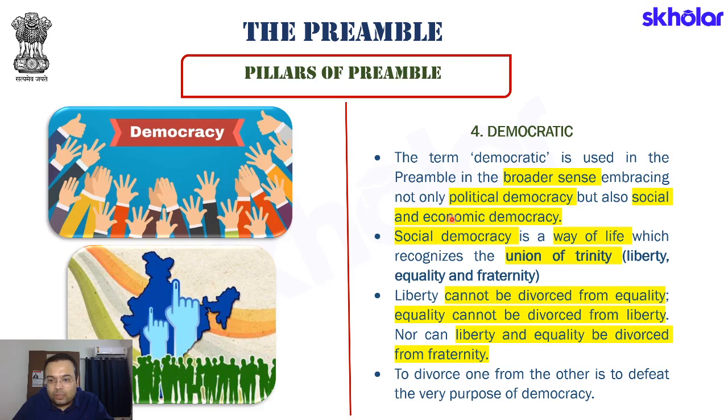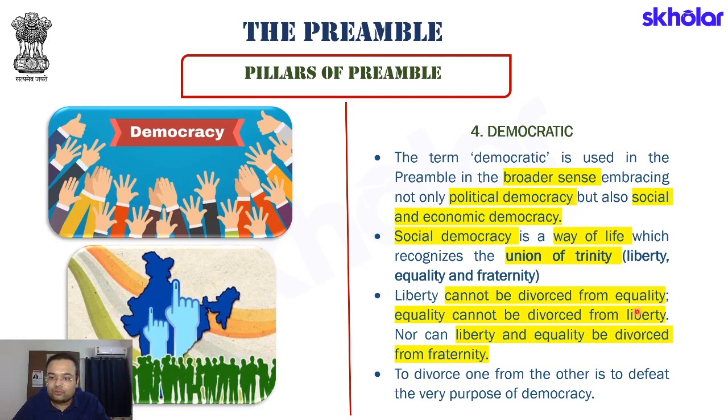But then, if equality and liberty both are coexisting and society in its social life is accepting these values, invariably there will be fraternity. What is fraternity? That is a sense of brotherhood. People will always give space to someone else's liberty. Why? Because they believe the other person to be equal to them. At the same time, the other person will also extend those gestures by which they are able to accept and respect our liberty. Thus, what do we see? That there is a mutual respect that is going on when there is equality and liberty in any society, in their social lives. And this results in fraternity, brotherhood, because there will be love and respect towards each other.